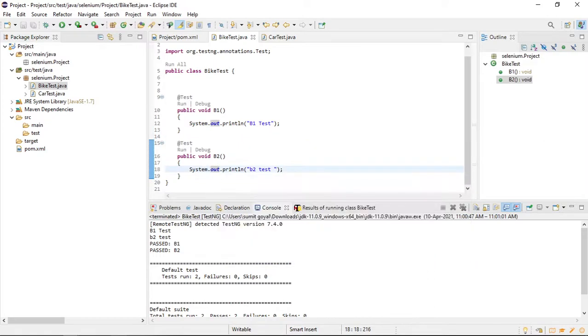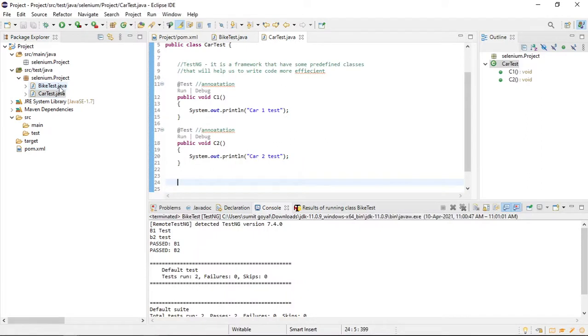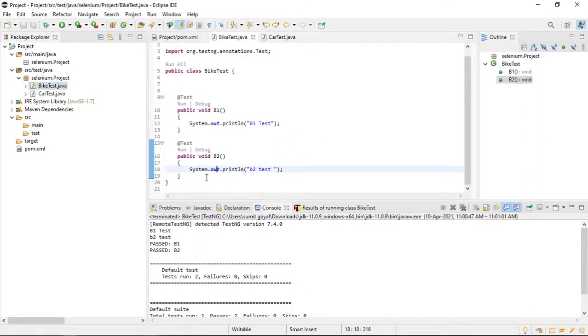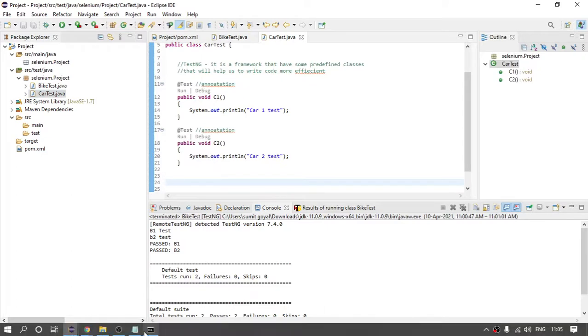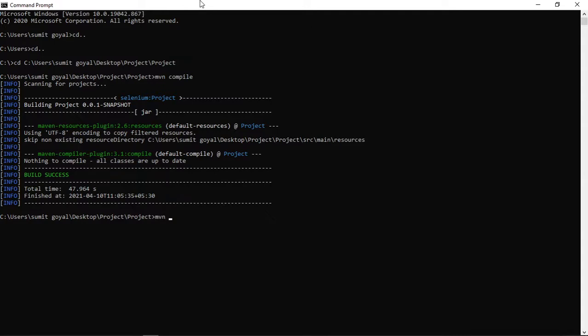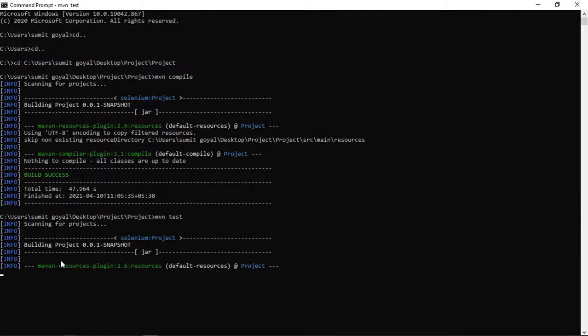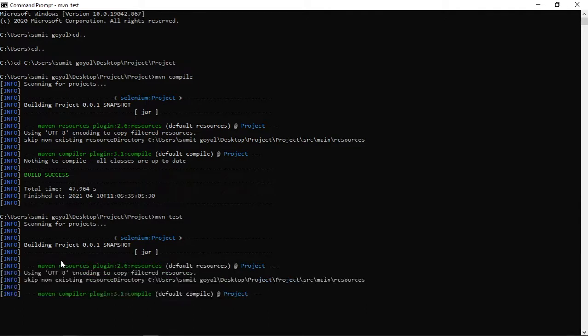After compiling, if I want to run all the test cases in these two classes, total how many test cases? 1, 2, 3, and 4. If I say Maven test, this is again a Maven command, mvn test, it will simply run all my test cases from the command prompt. Even if I close the Eclipse editor, it will still be able to run. It will take some time.